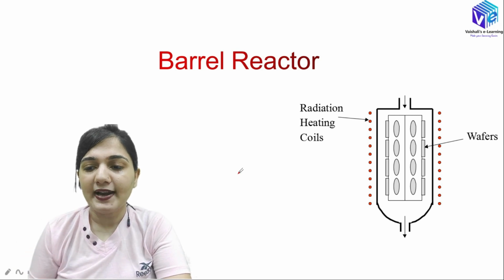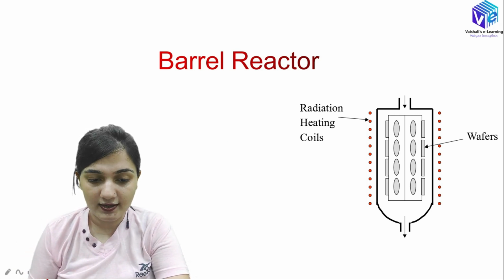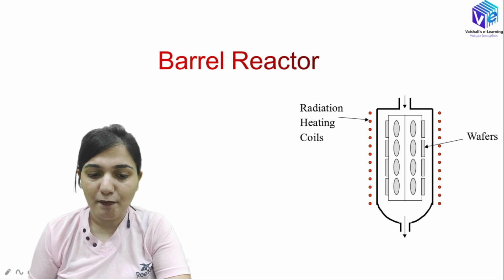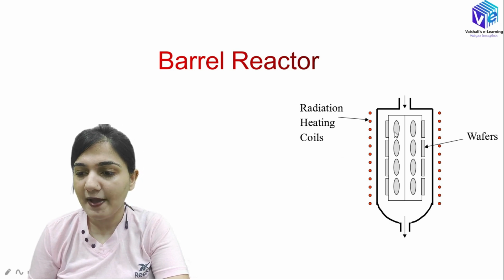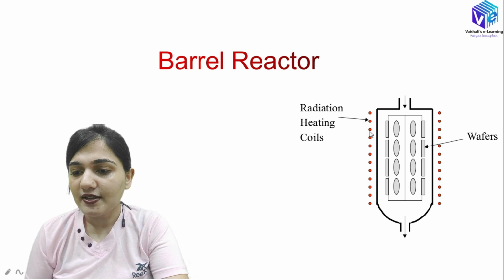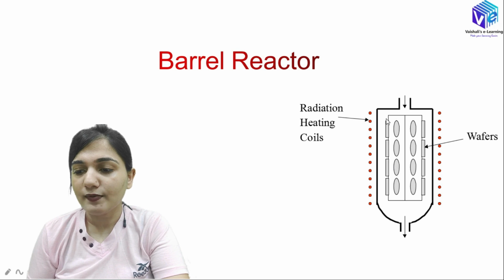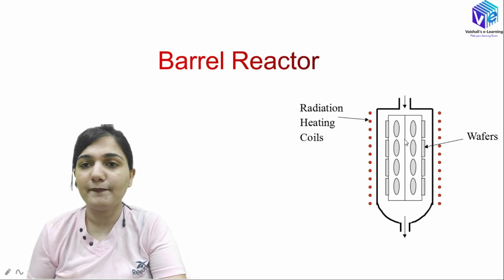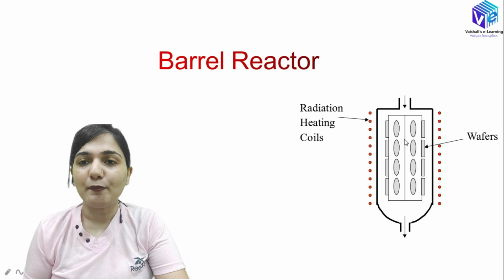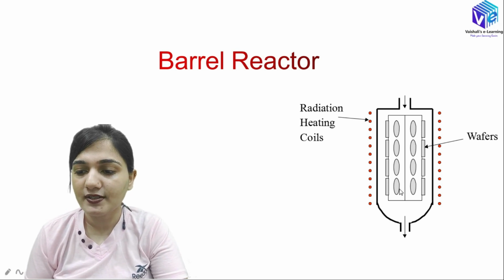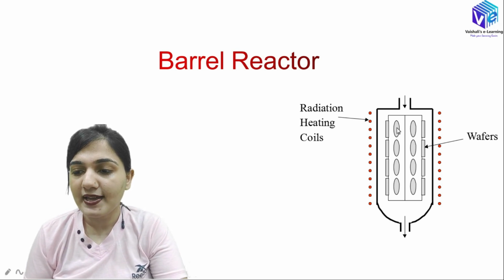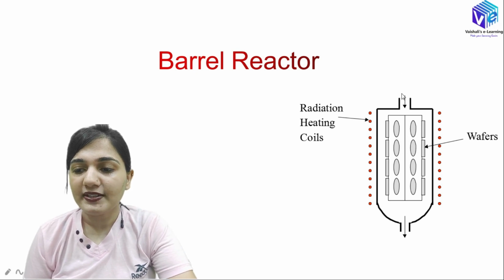Mostly we are using the barrel type of reactor. So you can see here we have this barrel type of reactor. You can see we have the heating coils here, and this is the place where my wafers are placed. The barrel is actually a drum type of reactor. Here on this place we have various substrates which are present. Now the reactants come in gaseous form in the upward direction.